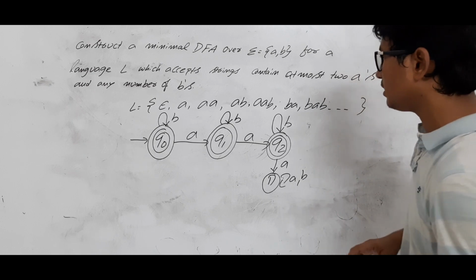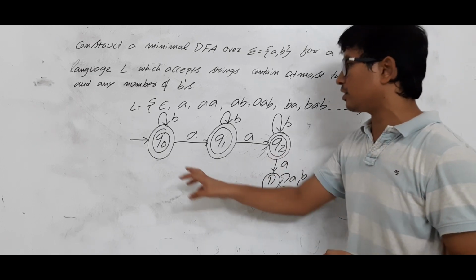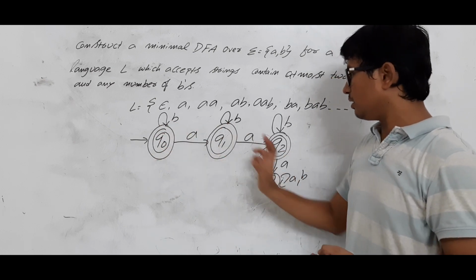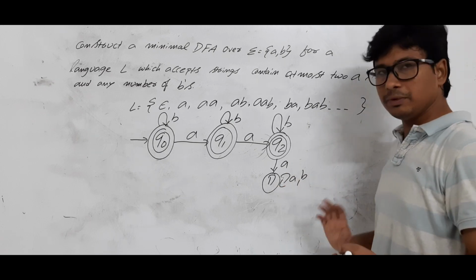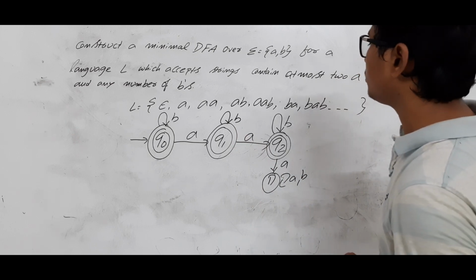Let me see whether it is the correct DFA or not. First we will check whether it is a DFA and complete or not. Q0 on A and B we have discussed. Q1 on A and B we have discussed. Q2 on A and B we have discussed. On D, A and B we have discussed. So I can say that it is a DFA. Whether it is a correct DFA or not, we will check it.